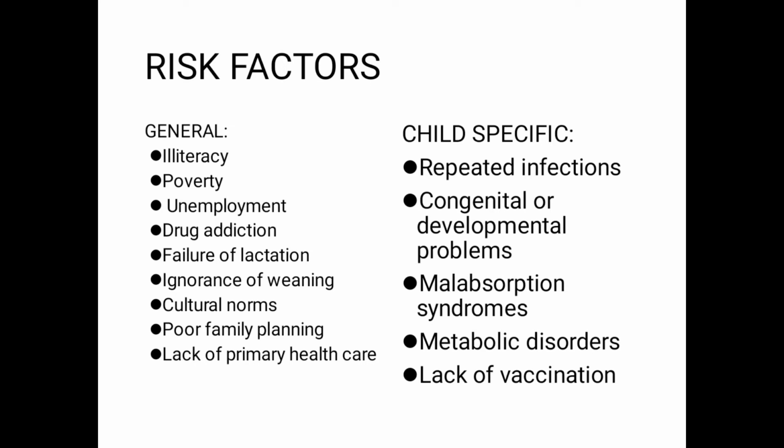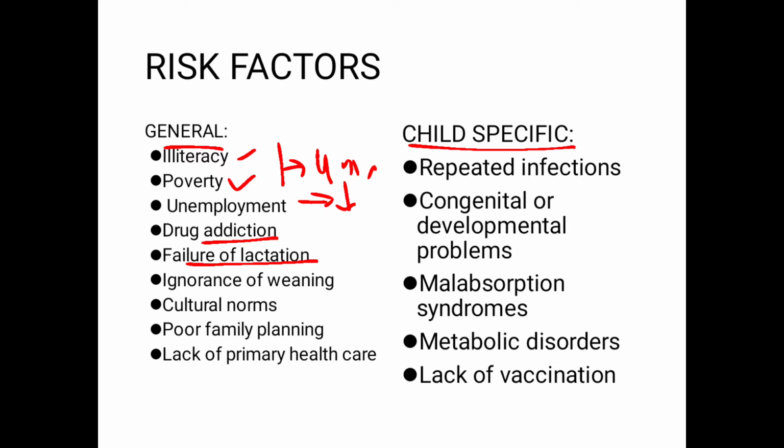Risk factors. This is of particular importance because one should be able to identify the risk factors in a particular child, because once identified you will be able to prevent it in the child once you have treated that child. For instance, we have general risk factors and child-specific risk factors. Illiteracy and poverty, both of them are considered universal risk factors. Unemployment would again result in poverty. Drug addiction, failure of lactation.